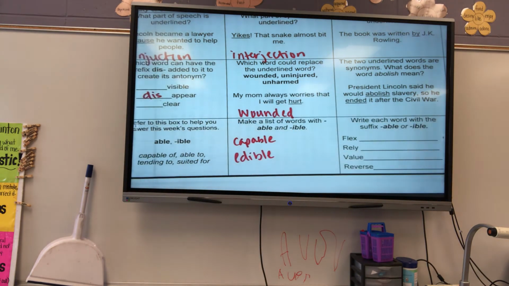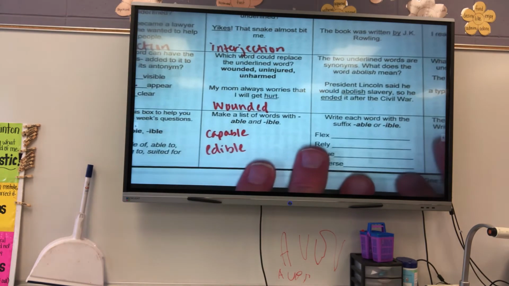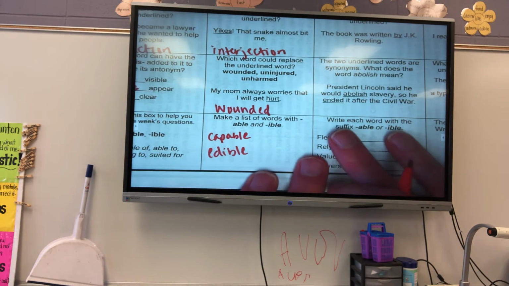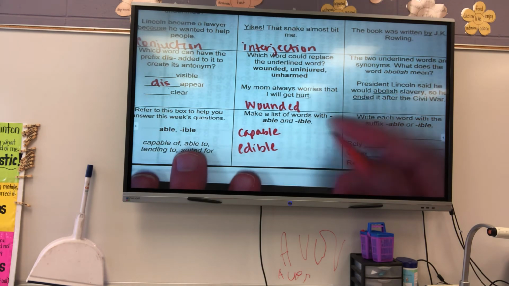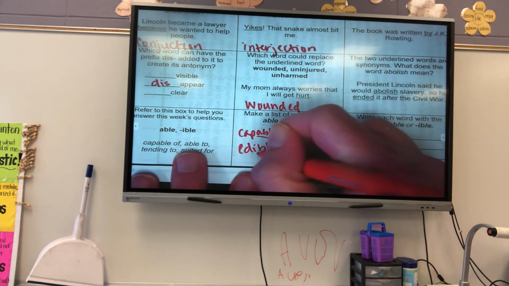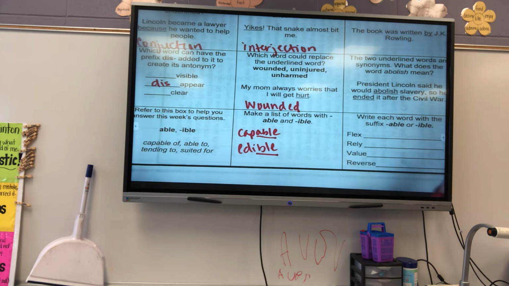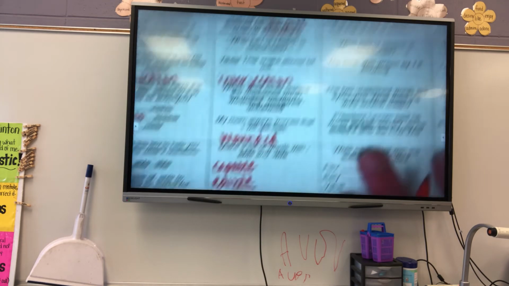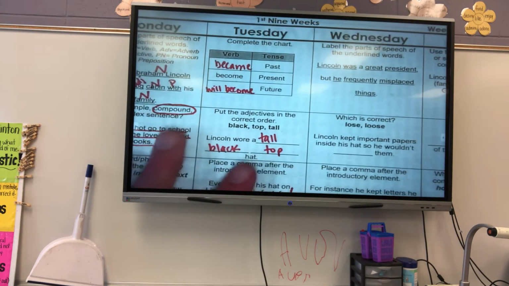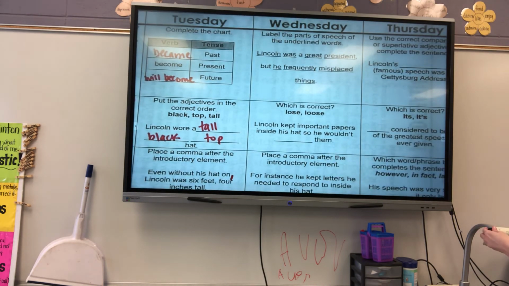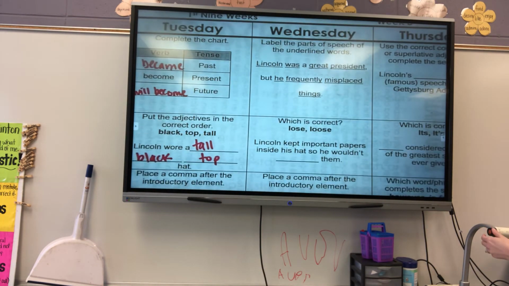Suitable would be a word. All right, so capable and edible. That's one with an A-B-L-E and one with an I-B-L-E. Capable means able to do something, and edible means able to eat something. Something is able to be eaten, it is edible. Kind of like my cooking. Is your cookie edible or is it unedible?